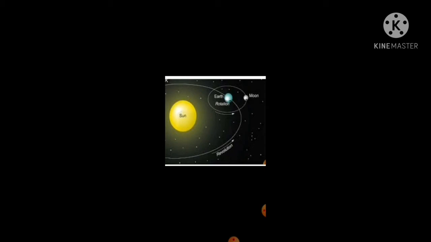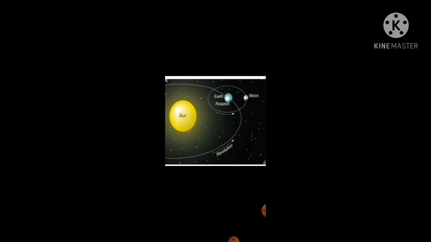So for 3 years you have 365 days, and you add the 6 hours, so every 4th year you have a leap year, where you add a day and get 366 days. And for a normal year, you have 365 days. So this is the phenomenon of revolution.